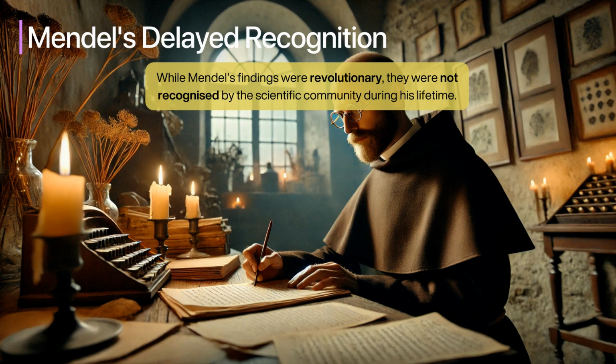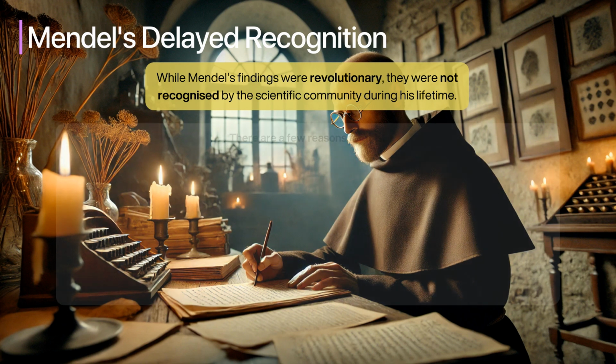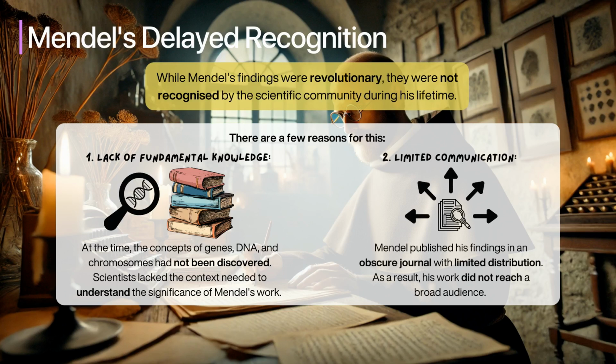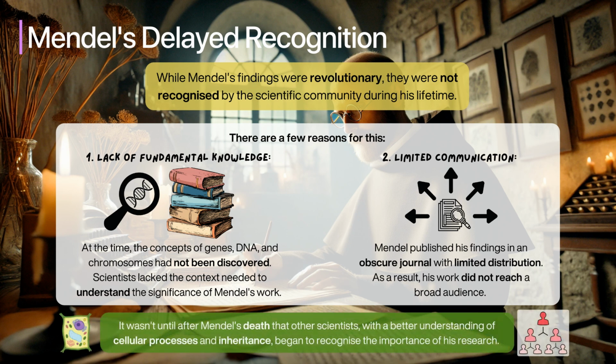While Mendel's findings were revolutionary, they were not recognized by the scientific community during his lifetime. There are a few reasons for this. Firstly, the lack of fundamental knowledge. At the time, the concepts of genes, DNA, and chromosomes had not been discovered. Scientists lacked the context needed to understand the significance of Mendel's work. Secondly, limited communication. Mendel published his findings in an obscure journal with limited distribution. As a result, his work did not reach a broad audience. It wasn't until after Mendel's death that other scientists, with a better understanding of cellular processes and inheritance, began to recognize the importance of his research.